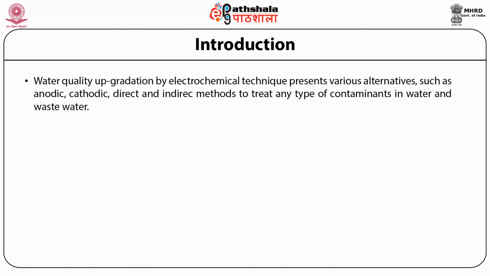Water quality upgradation by electrochemical techniques presents various alternatives such as anodic, cathodic, direct and indirect methods to treat any type of contaminants in water and wastewater.